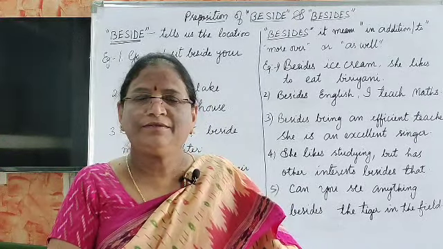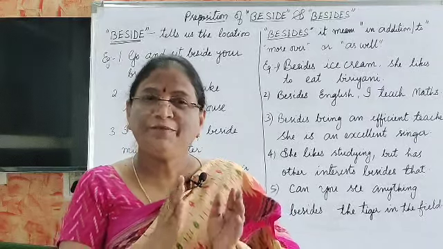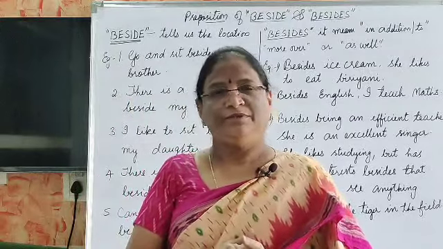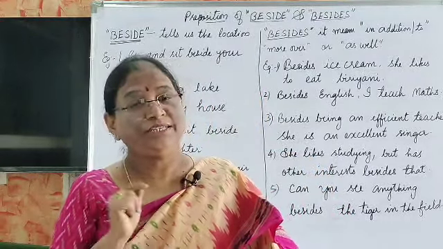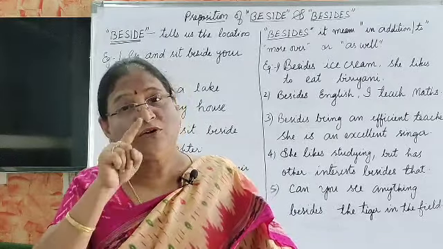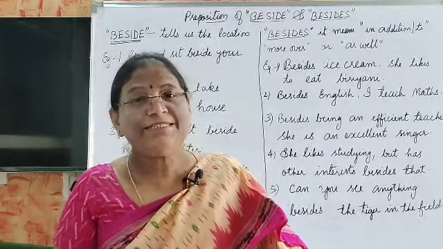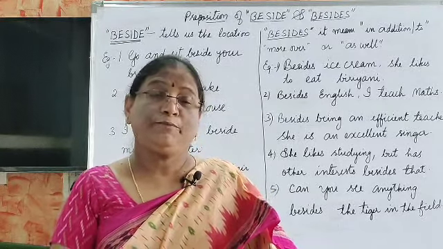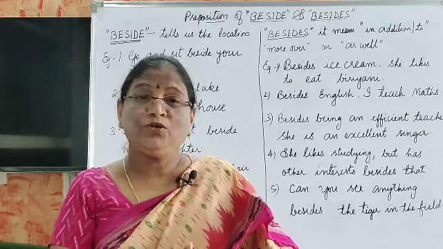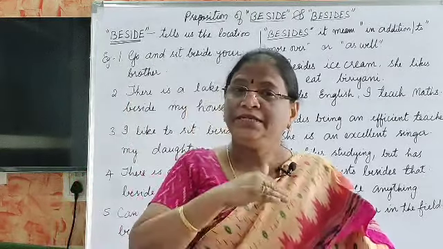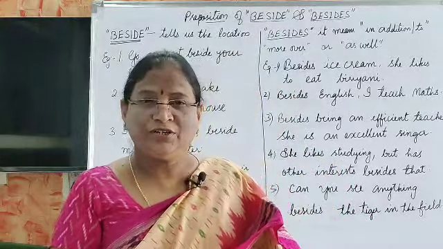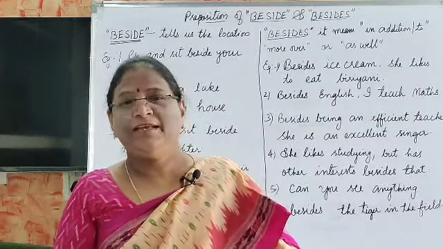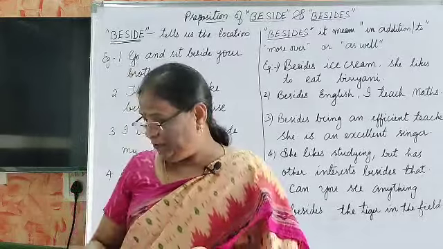Okay, the word beside without s tells the location of something. Understand? Whereas besides, with s, on the other hand means in addition, or in addition to, sometimes moreover or sometimes as well. That also depends upon the context, upon the sentence.